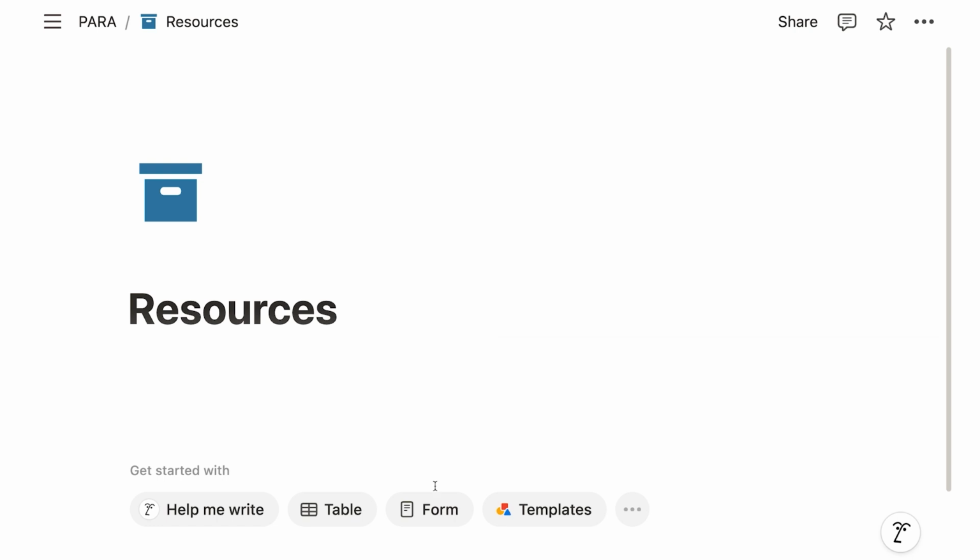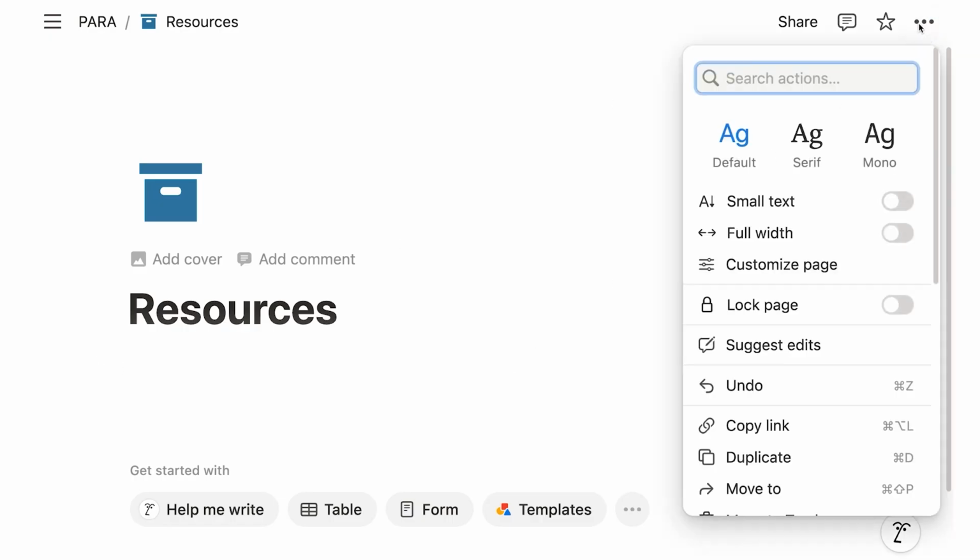for a more cleaner look. Now the last styling for the page is hidden behind the 3 dots in the top right corner. Basically, wherever in Notion you see either 3 or 6 dots, you will find more options. And the options in the top right corner apply to the whole page that you're looking at. So if I click on these 3 dots, one thing that I see is that I can actually change the font. So I could say, actually, I prefer a serif font, or I prefer the mono font.